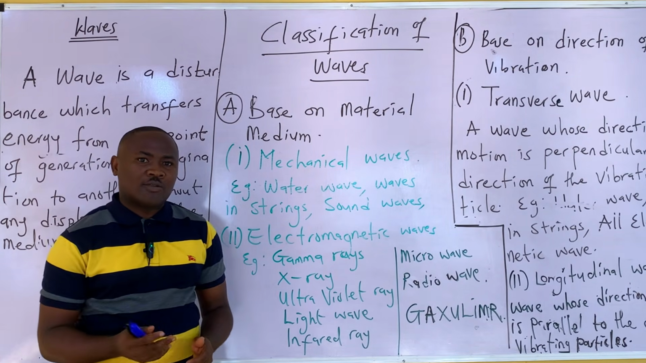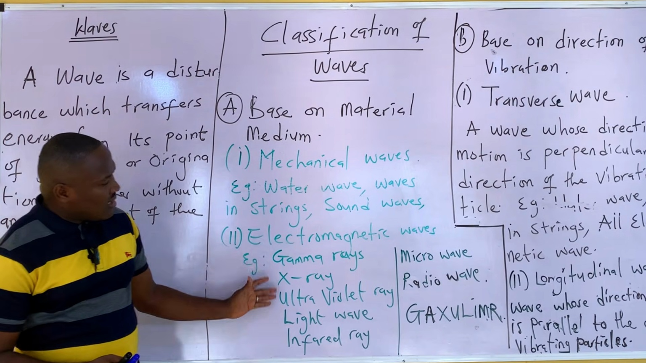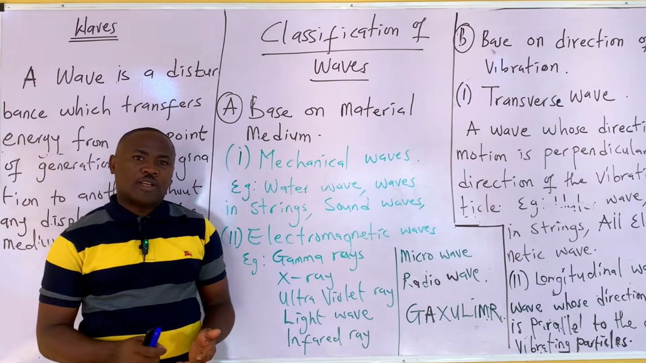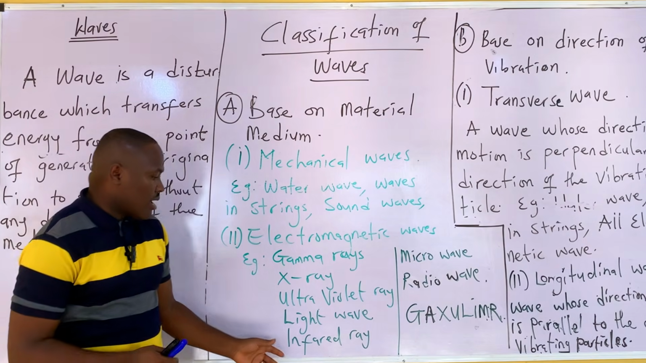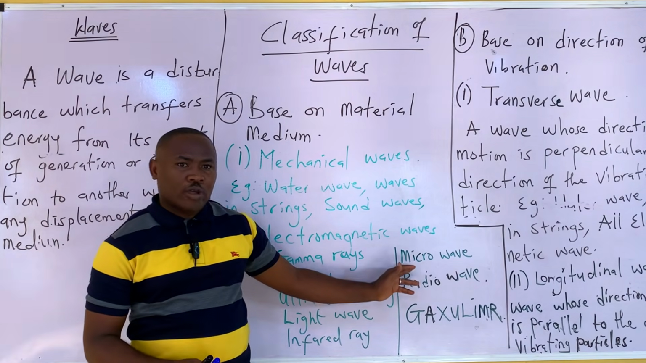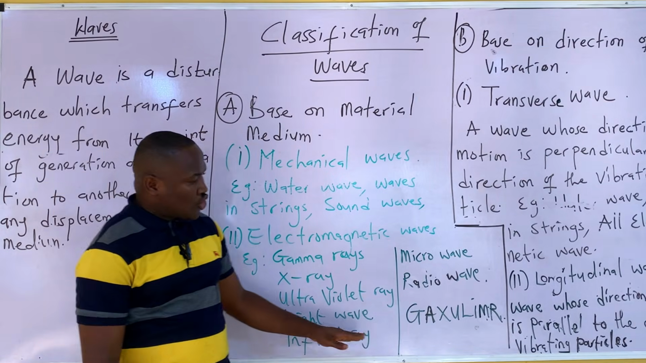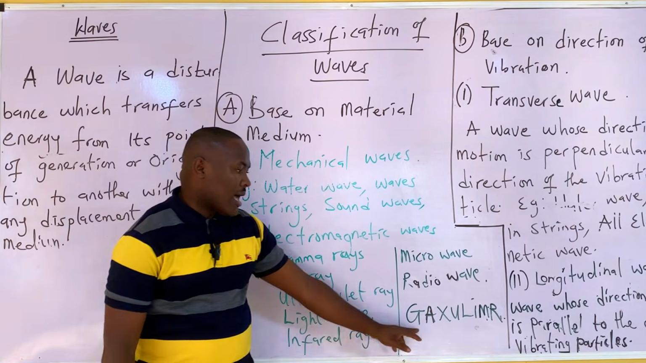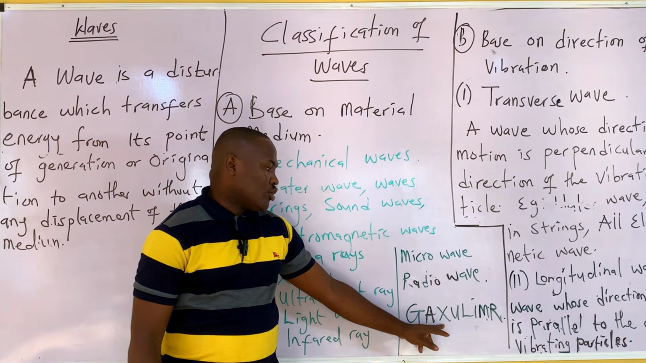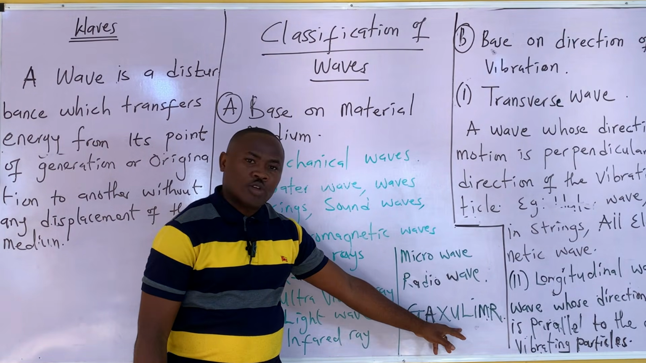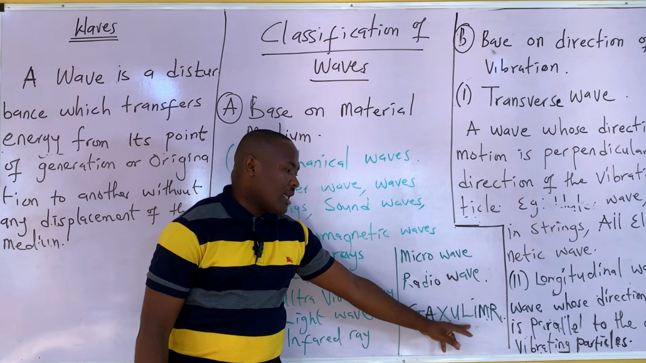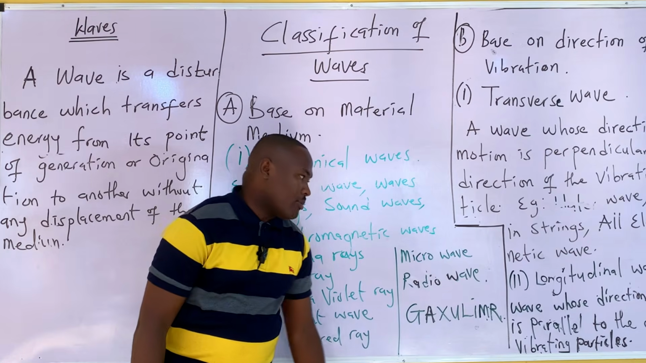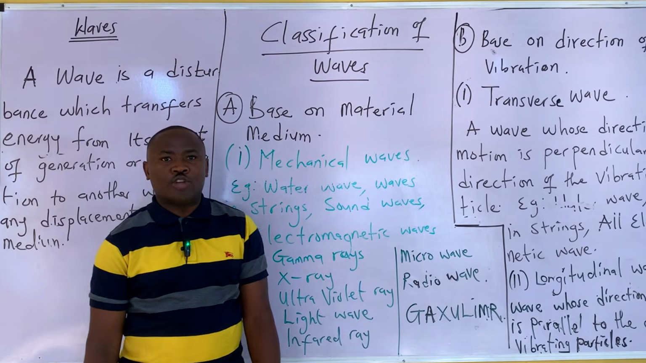And such waves are gamma ray, X-ray, ultraviolet ray, light wave, and you have the infrared, you have the microwave, and the radio wave. In a short form, I can call it GXULIMR, where the G is for the gamma ray, the X is for the X-ray, the U is for the ultraviolet ray, the L is for the light wave, the I is for the infrared, the M is for the microwave, and the R is for the radio wave.